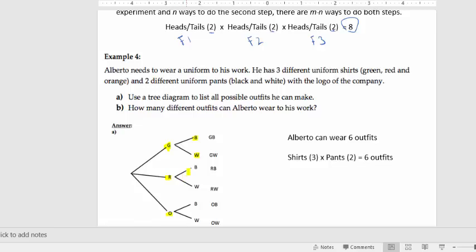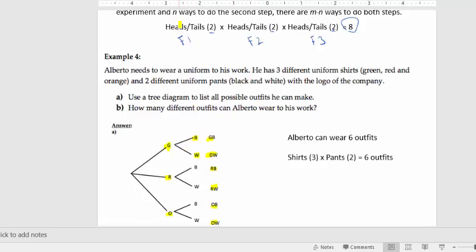So there's his tree diagram for this. He could wear green, black, green, white, red, black, red, white, orange, black, orange, white. When I said blue, I really meant black. But those are your 6 outcomes there.